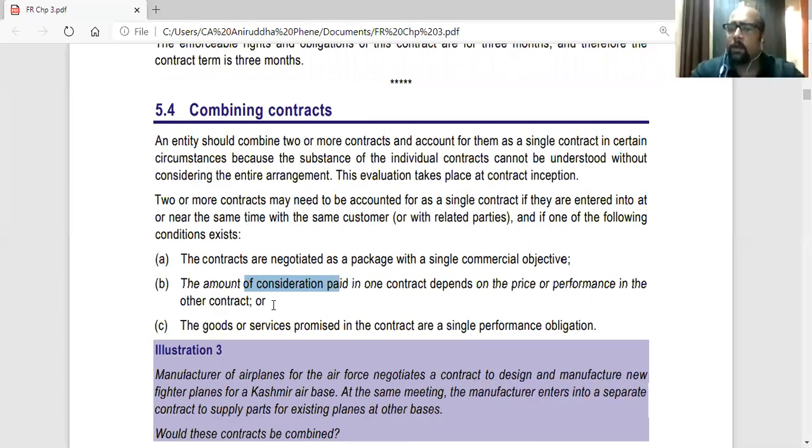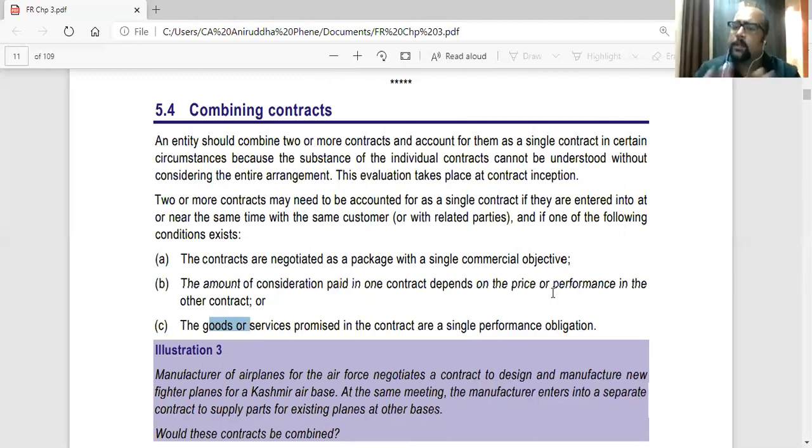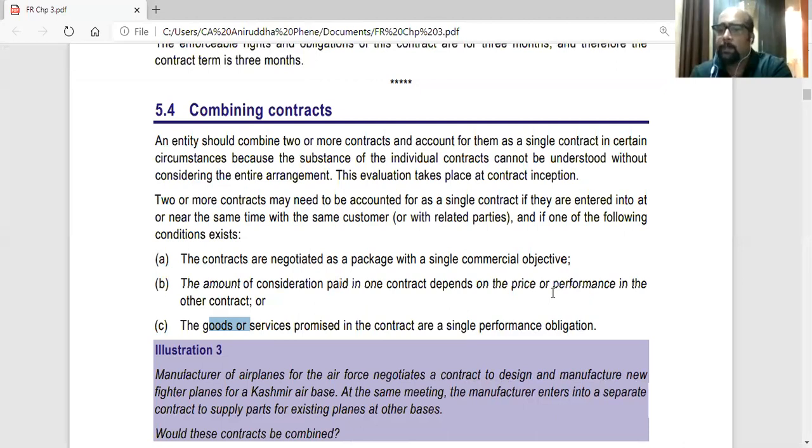That only if one contract is performed, the other contract will be paid like that. Or goods and services promised in the contract are a single performance obligation. They are also not a single performance. There are two different performances. One is to manufacture aircraft, another is to supply parts. So these are two different performance obligations. Plus, the manufacture and design will be at Kashmir base, and supply will be at other bases for existing planes. These are two separate performance obligations. They are not single. Okay.